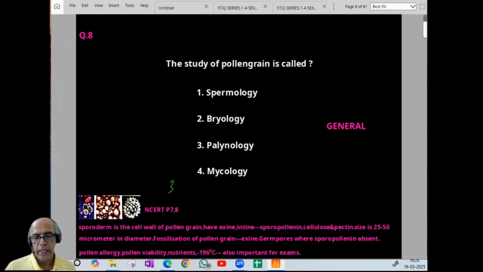Then pollen allergy, pollen viability, pollen nutrients, pollen preservation, minus 196 degrees centigrade cryopreservation, all are important for the exam. An exine sculpturing diagram is given, with the ornamentation. So the study of pollen grain is called palynology, 8th one, option 3.